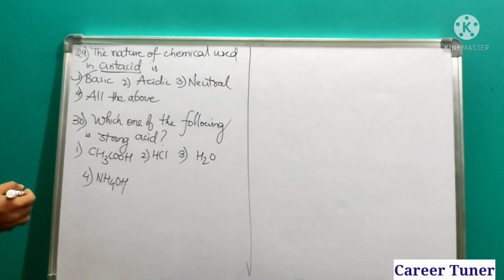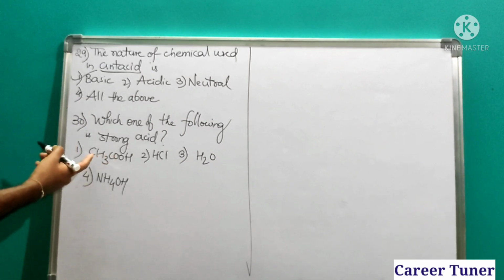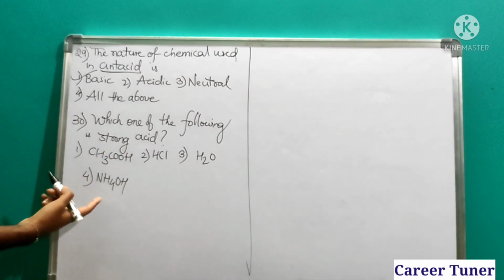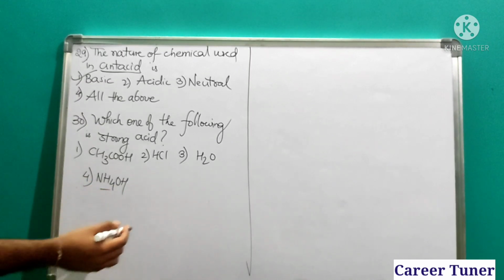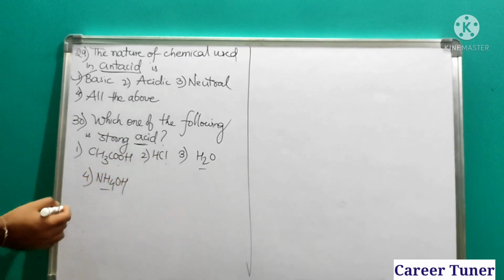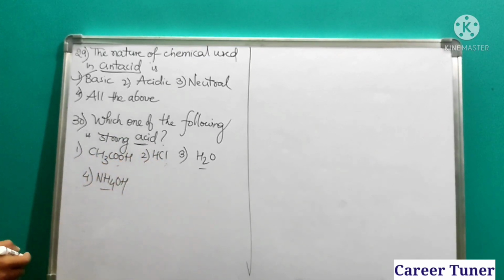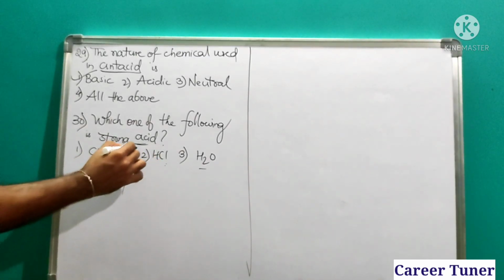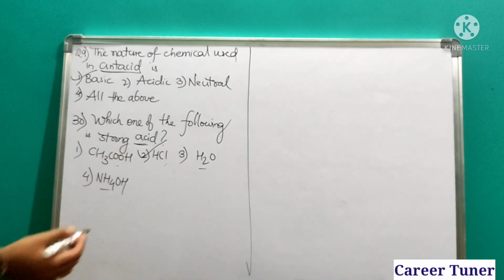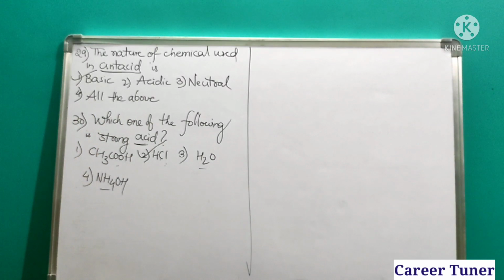Which of the following is a strong acid? This is acetic acid, hydrochloric acid, this is water, and NH4OH, ammonium hydroxide. This is nothing but a base. This is neutral. So only these two are acids: acetic acid and hydrochloric acid. Hydrochloric acid will be the strongest, and the weakest acid is acetic acid. So HCl will be our answer.